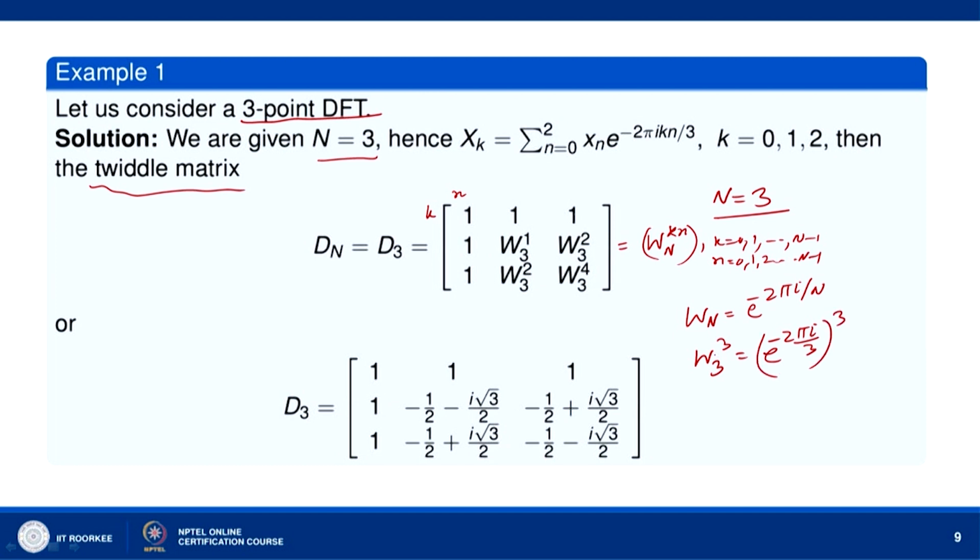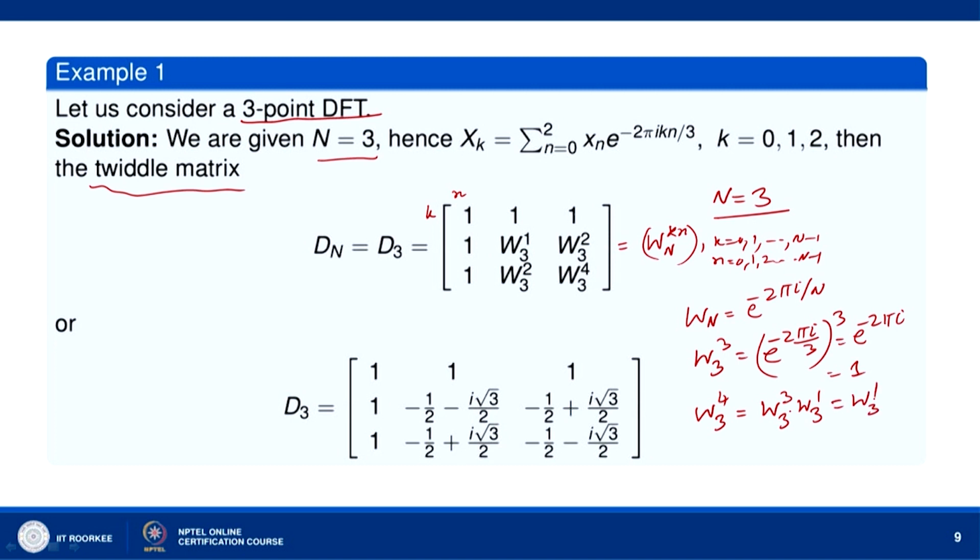Wn kn means Wn raised to the power kn. So, W3 to the power 3 will be e to the power minus 2 pi i, so we get 1. W3 raised to the power 4 we can write as W3 raised to the power 3 into W3 raised to the power 1. W3 raised to the power 3 is 1, so we can write it as W31.